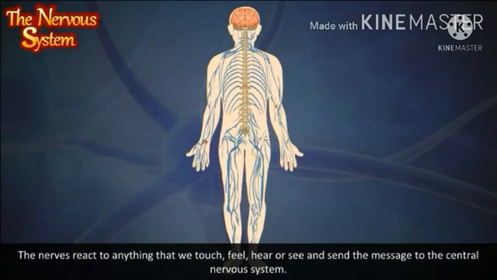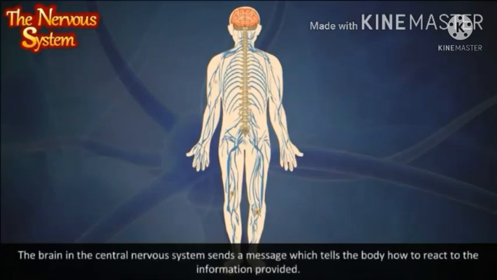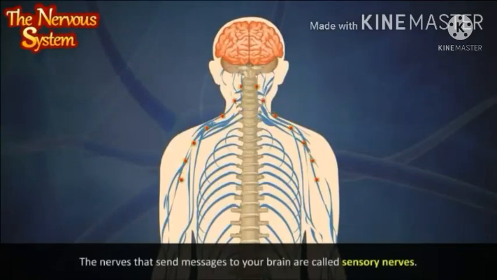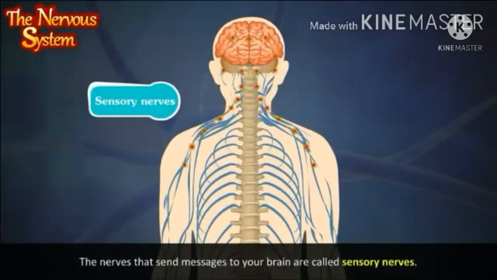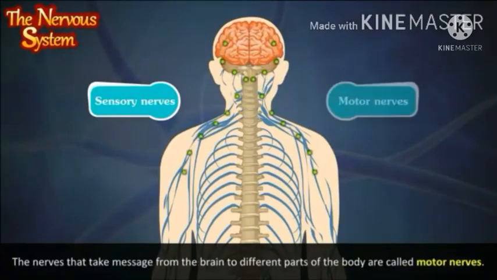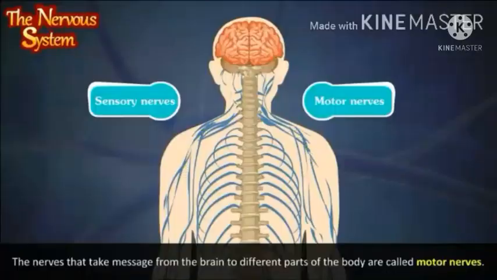The nerves react to anything that we touch, feel, hear or see and send the message to the central nervous system. The brain in the central nervous system sends a message which tells the body how to react to the information provided. The nerves that send messages to your brain are called sensory nerves. The nerves that take messages from the brain to different parts of the body are called motor nerves.